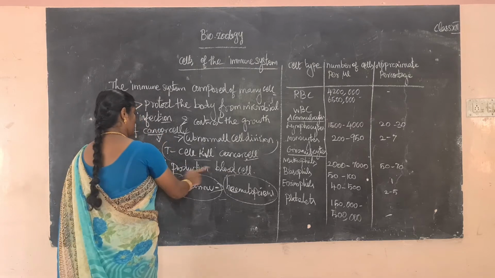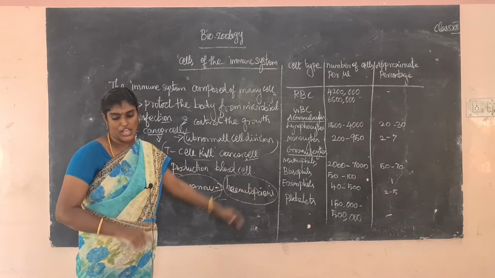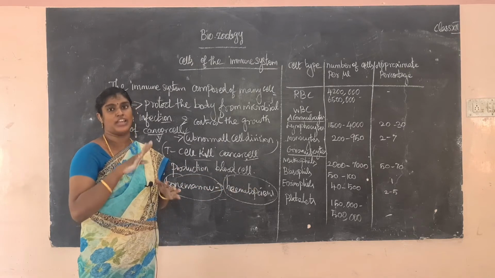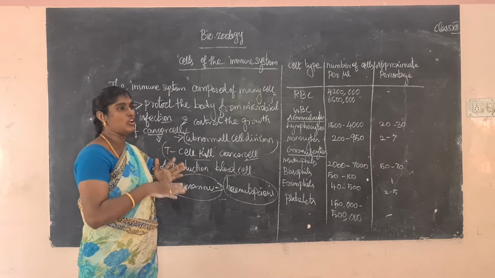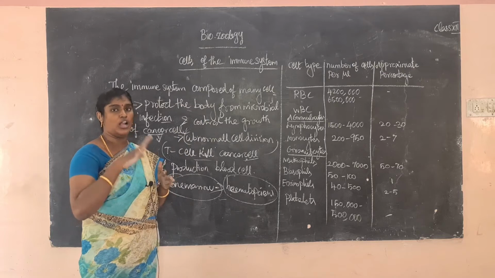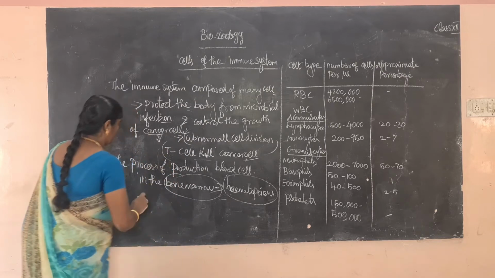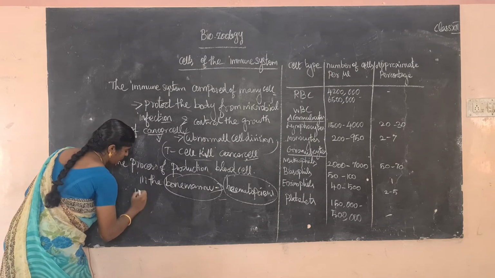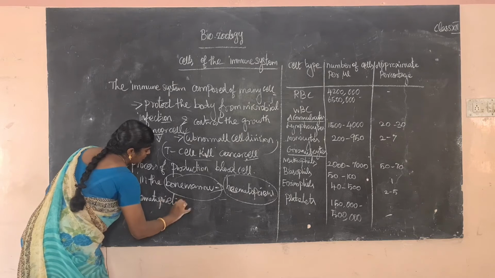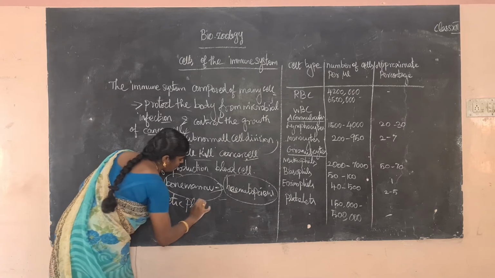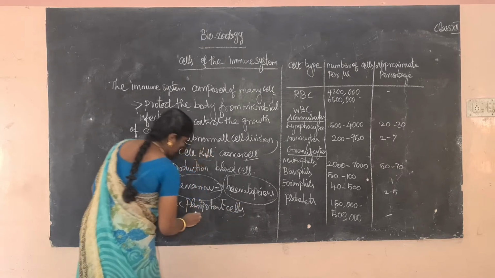So the process of production of blood cells in the bone marrow is called hematopoiesis. Normally all the cells are derived from the pluripotent hematopoietic cells. All the cells, not only blood cells, are derived from the hematopoietic pluripotent cell. So what is the meaning of pluripotent?